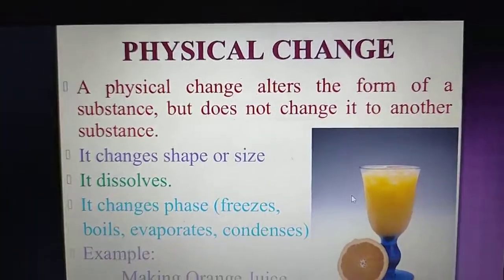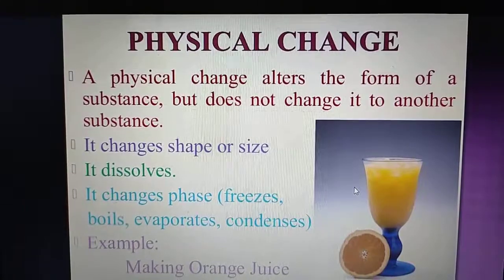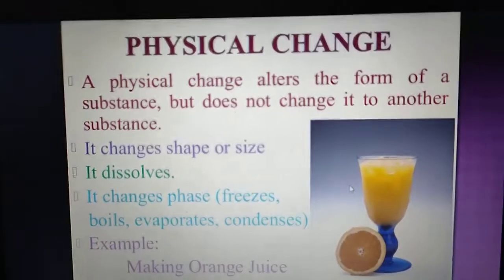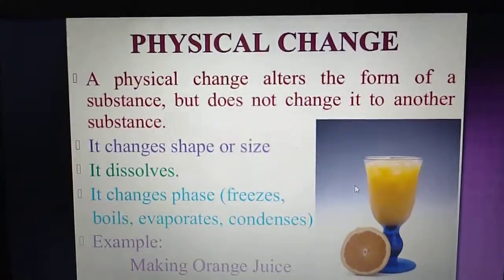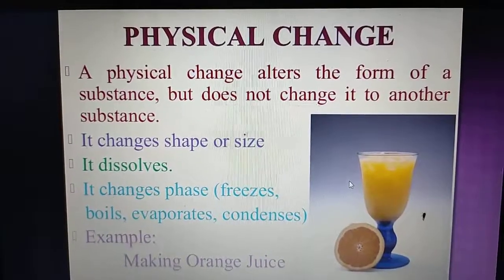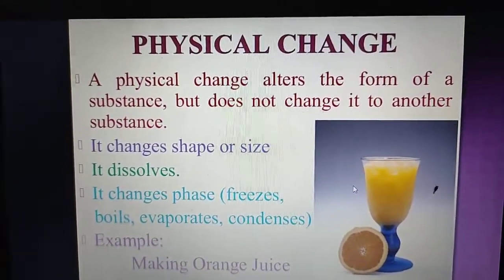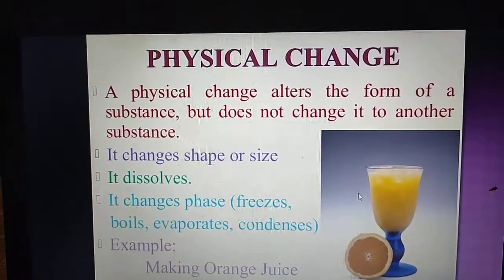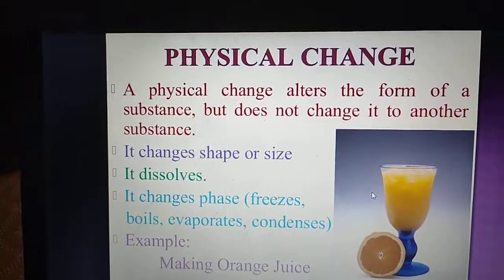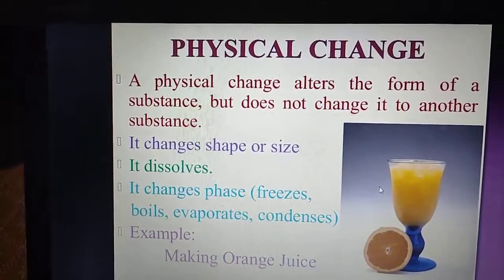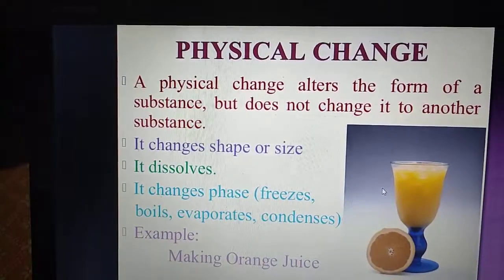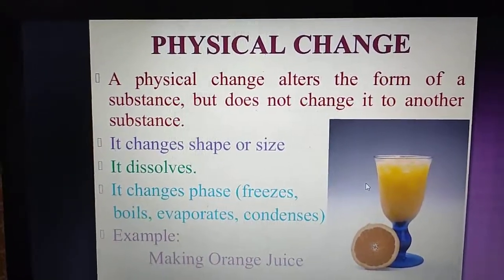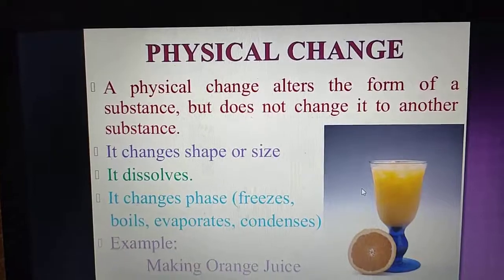A physical change alters the form of a substance but does not change it to another substance. No new substances are formed. It changes shape or size, it dissolves, it changes phase, like ice converts into liquid, that is water, and it converts into gas, that is vapor. So it changes phases: freezes, boils, evaporates, condenses. Example, making orange juice is a physical change because the orange does not lose its identity. It's still the same.